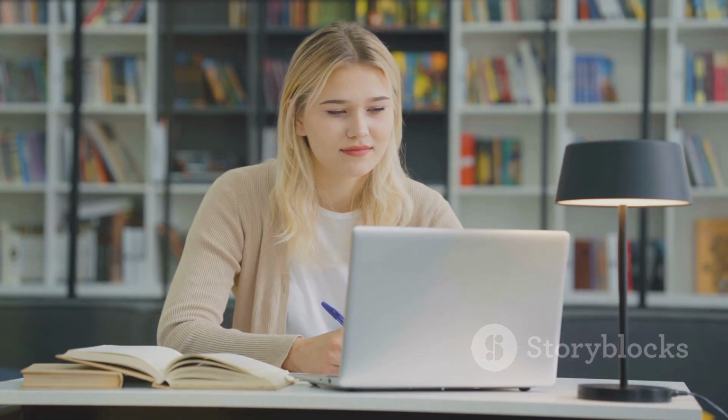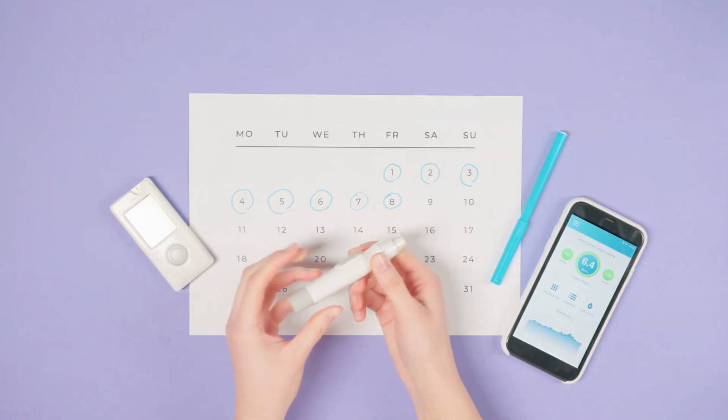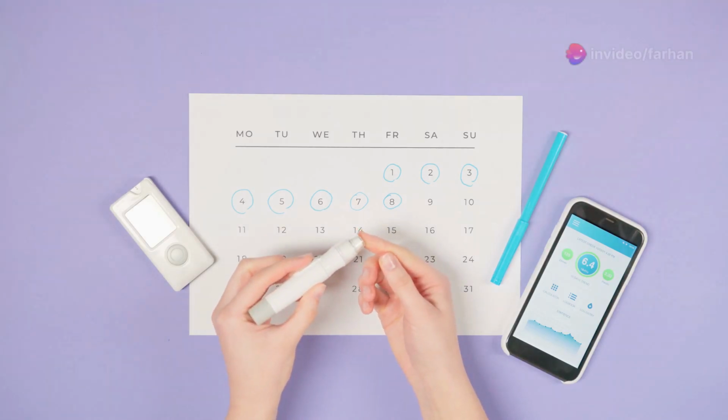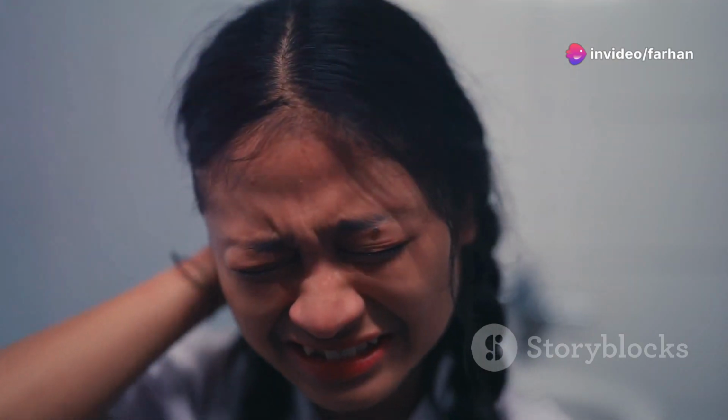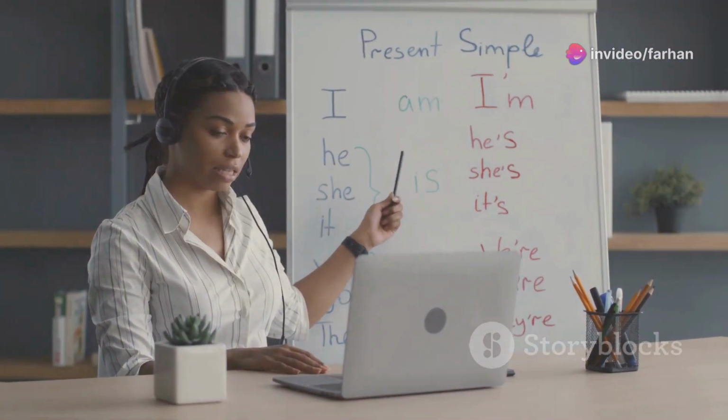Common uses: actions in progress, to describe actions that are happening at the moment of speaking. Temporary actions, to talk about actions that are happening around the present time, but not necessarily at this exact moment. Future arrangements, to talk about plans for the near future, often with future time markers. Annoying habits, to complain about annoying habits, usually with always.